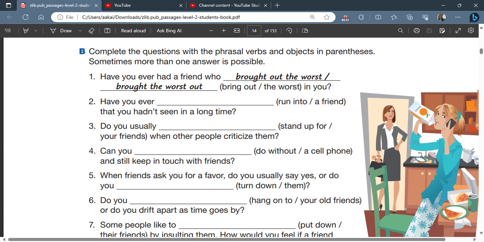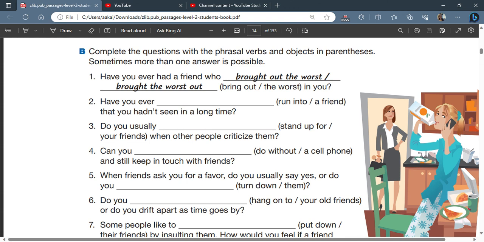and we can see whether or not we can separate the phrasal verbs. Okay, for example, number 1, have you ever had a friend who it says bring out and the worst? Okay, so here's our phrasal verb, here's our object. Can we separate bring out? Yes, we can. So we can put it in between. Well, first, let's talk about putting it at the end. Brought out the worst, or we can separate it and say brought the worst out. So you can do it both ways because it is a separable phrasal verb.